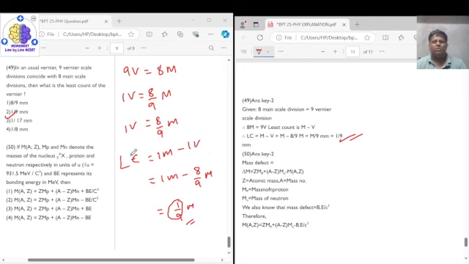Then comes question number 50. Question number 50 says that if M having mass number A and atomic number Z, Mp and Mn denote the masses of the proton and neutron respectively in units of u, then the binding energy in mega electron volt is.